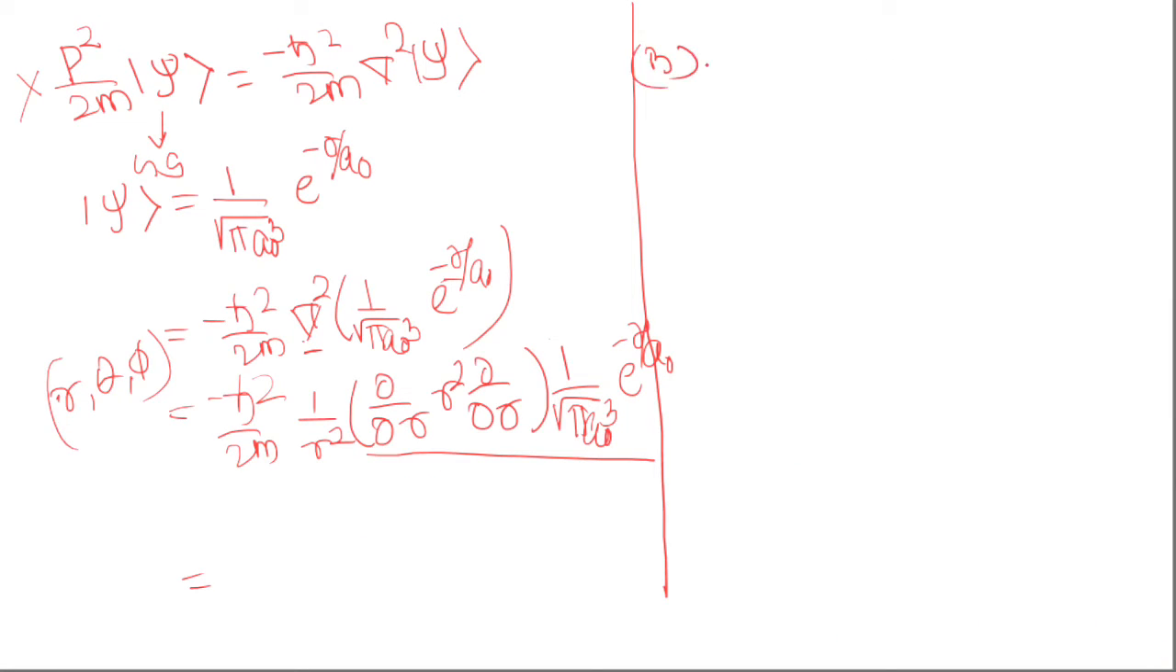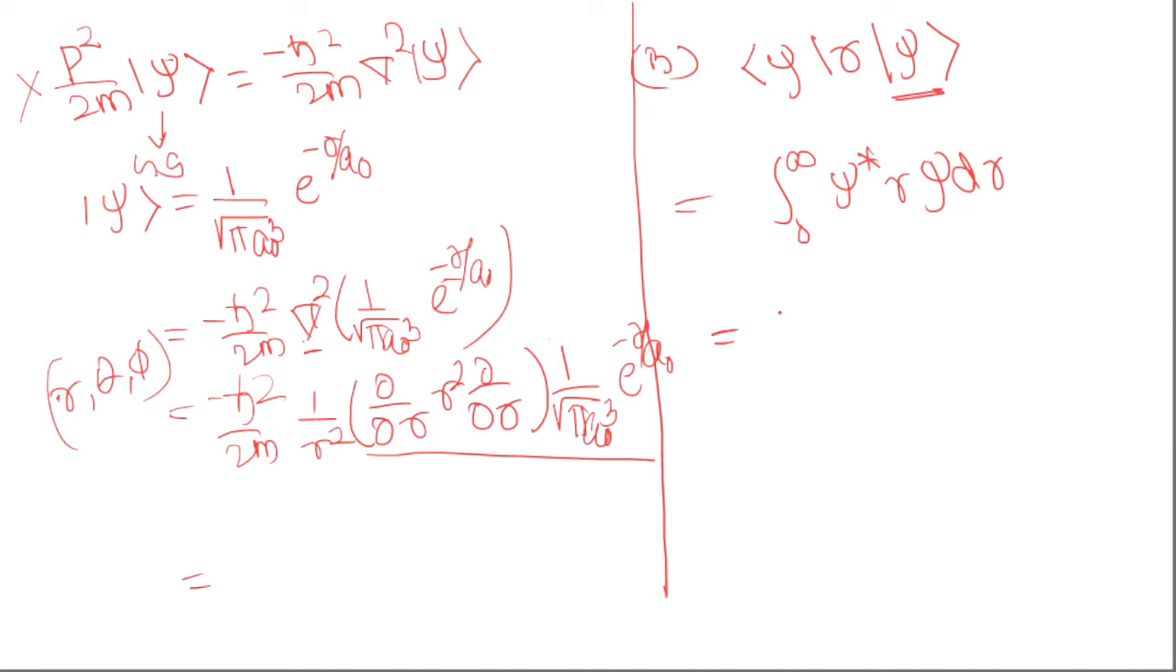Option B, we have to find the expectation value of r in this ground state. Okay, so here we can write integral 0 to infinity psi star r psi dr, or we have 1 by pi a naught cubed integral 0 to infinity r exponential minus 2r by a naught dr. Again, this says you will get some finite value, and this is not equal to 0. So option B is also not correct.